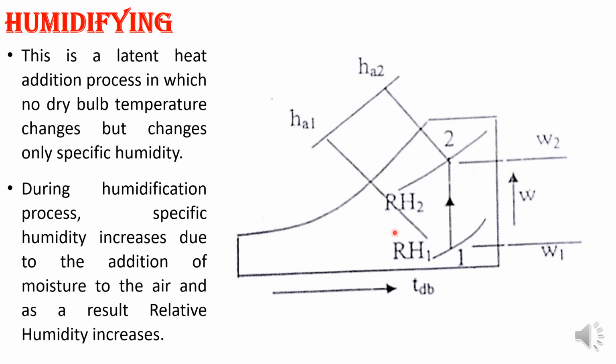This is a latent heat addition process in which the dry bulb temperature does not change, but only the specific humidity changes. So the RH value will increase from 1 to 2. During the humidification process, the specific humidity, omega 1 to omega 2, also increases due to the addition of moisture content in the air at that particular temperature. This is humidification.